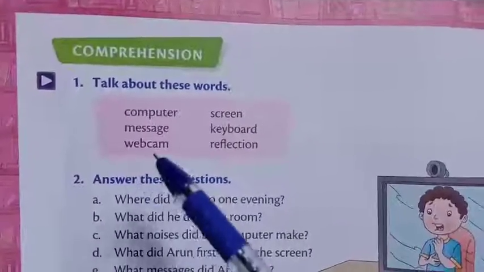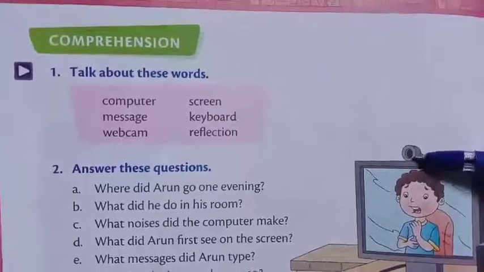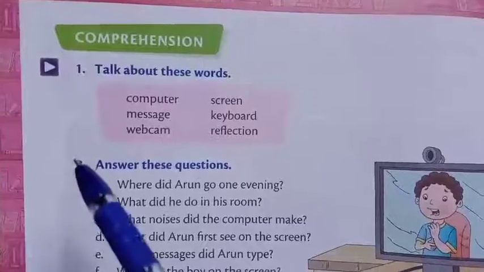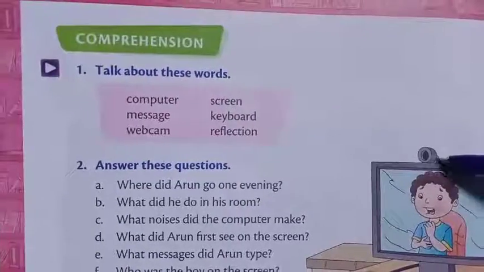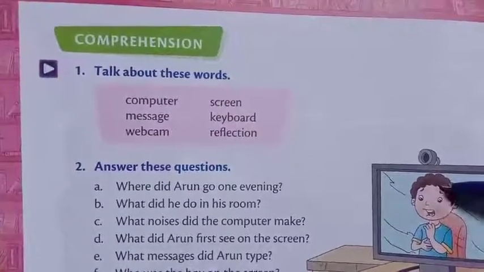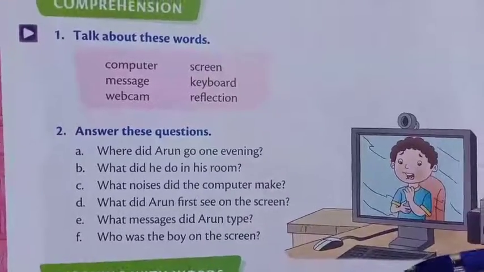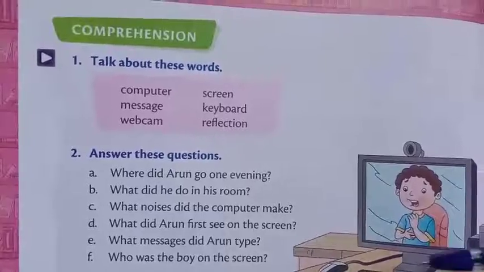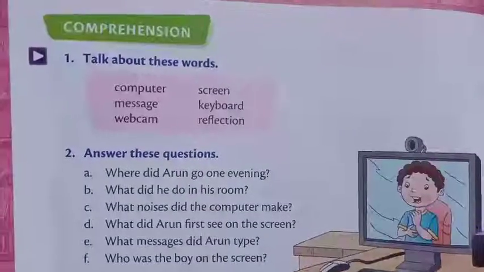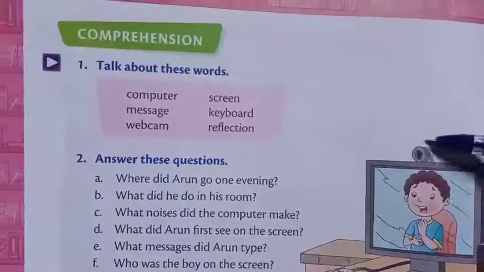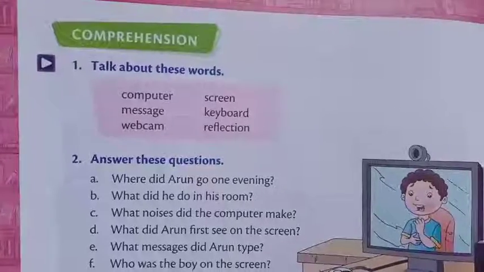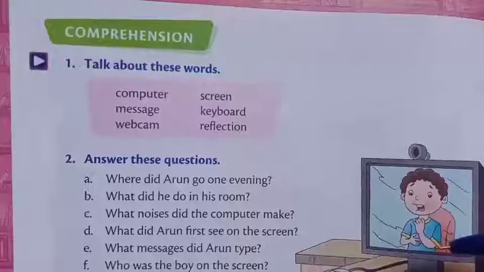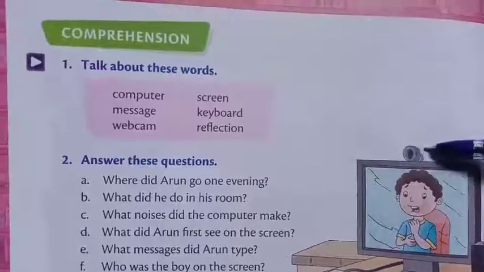The next one comes webcam. You can see here, isn't it? This is a webcam. So what is webcam, children? A webcam is a video camera connected to a computer, allowing its images to be seen by internet users. So it allows images to be seen by those who are using internet. That is what we call webcam.